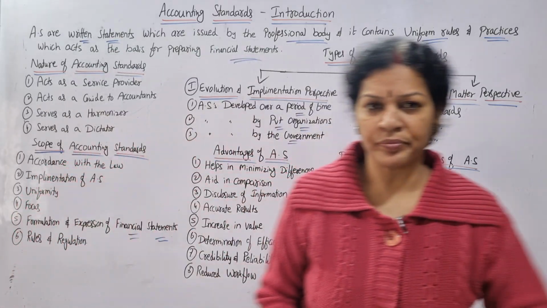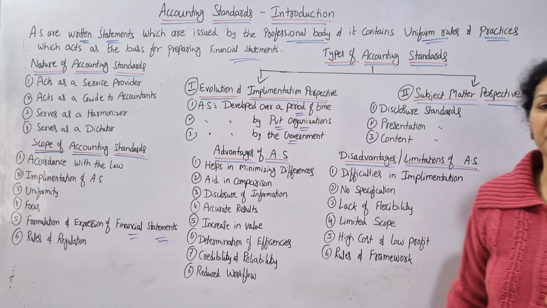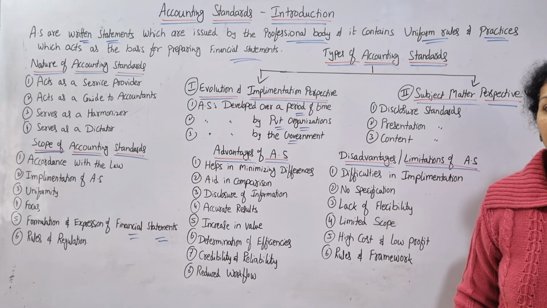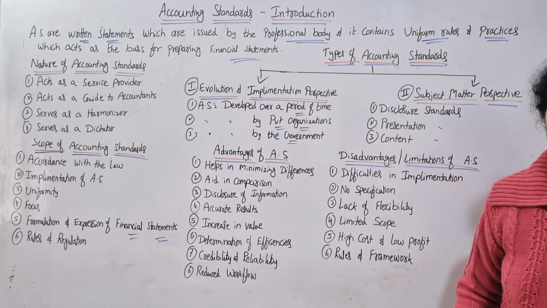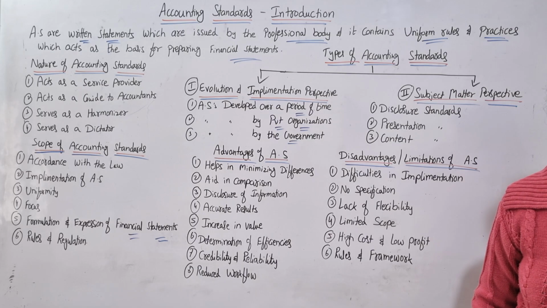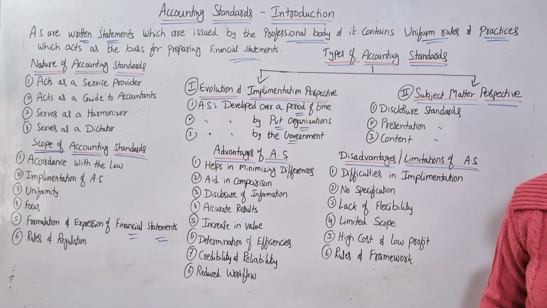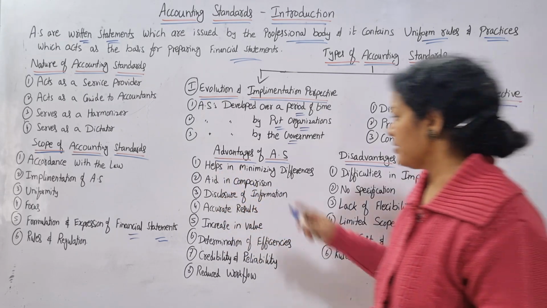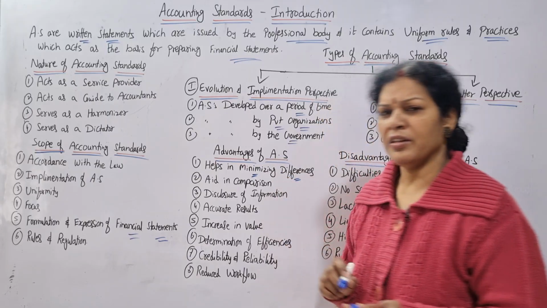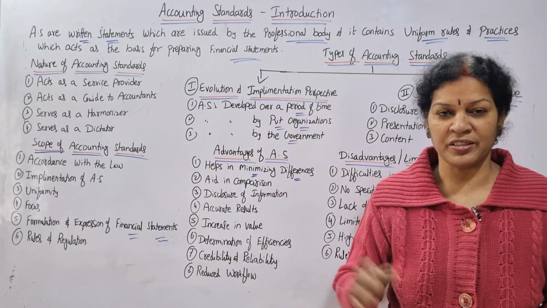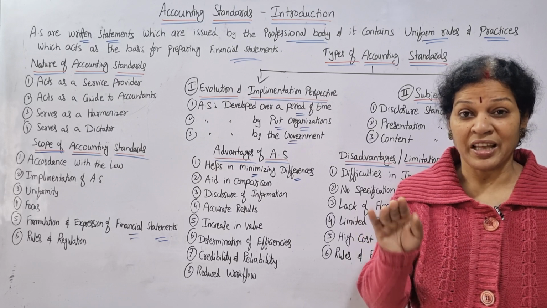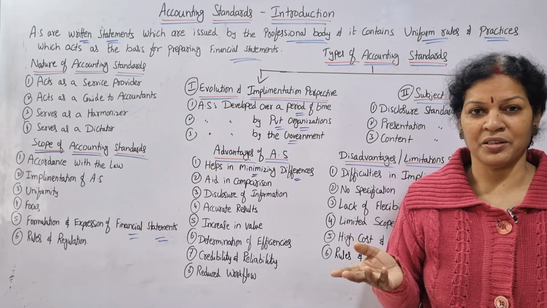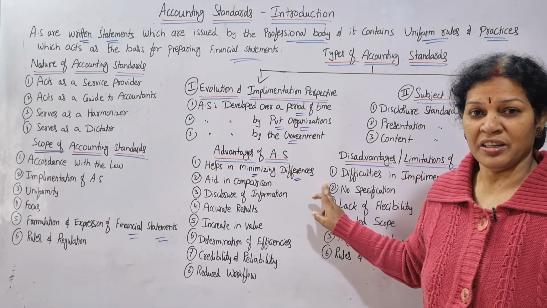Then after that, let's see what the advantages are. Advantages of accounting standards, very easy to understand. Accounting standards means certain rules and regulations which are mandatory and compulsory from the professional bodies. If you follow these accounting standards for your organization, what kind of benefits? The first one is that it helps in minimizing differences. If you find any kind of differences or any kind of changes, we can minimize them because we are following so and so accounting standard. Very clear, no need to worry, so that we can minimize the differences.